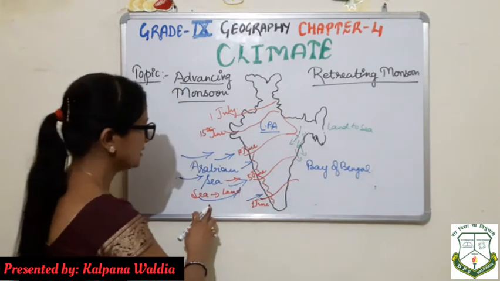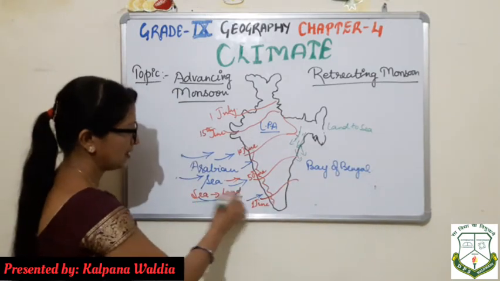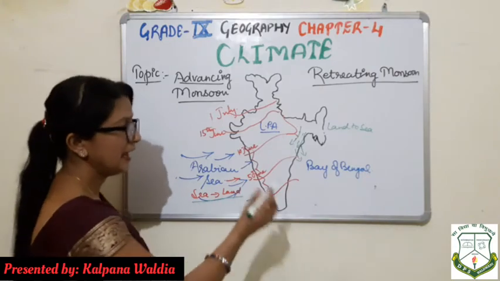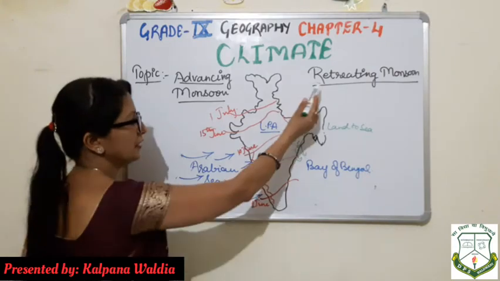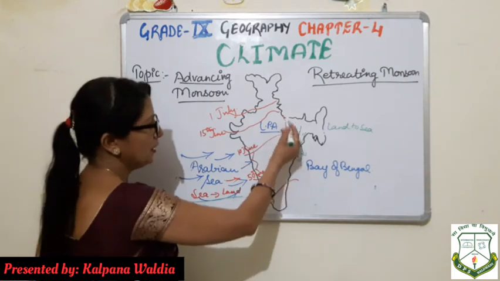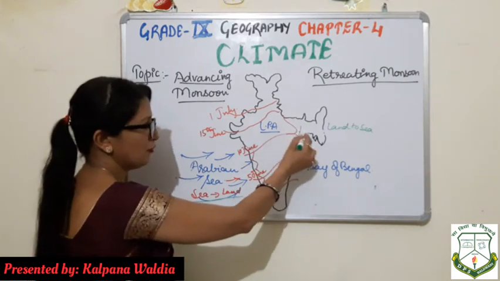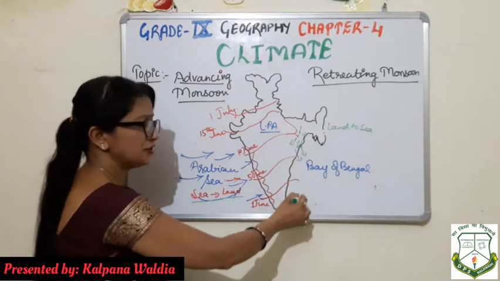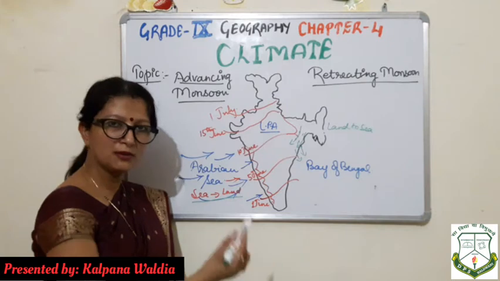In advancing monsoon, the movement of the wind was from sea to land, and here in retreating monsoon, the direction of wind will be opposite. Now the wind has less moisture, and they are going back once again to carry the moisture from the sea.